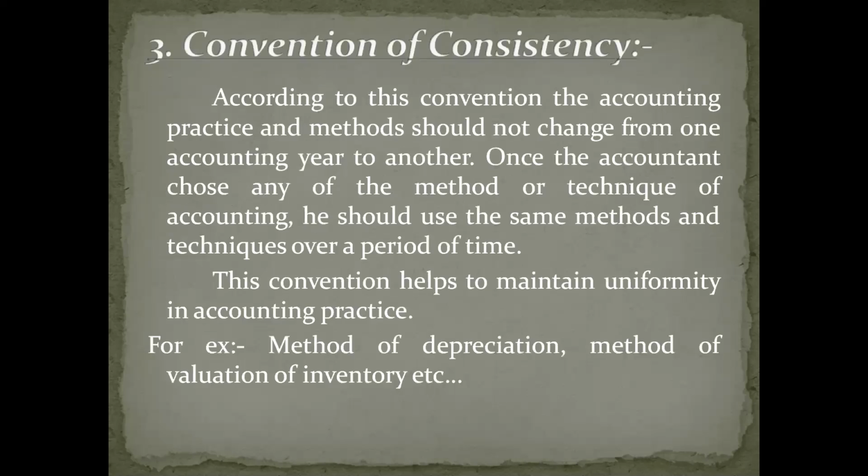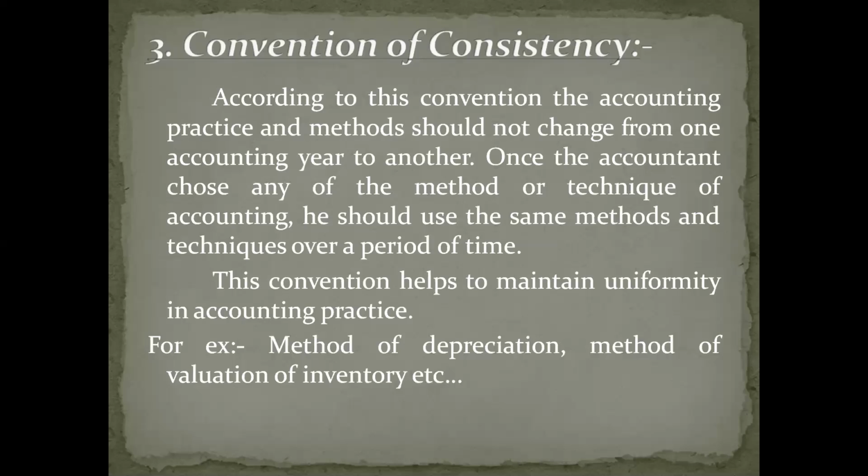The next one is convention of consistency. What does this convention state? First of all, let's see what is the meaning of consistency. Consistency is nothing but uniformity, sameness. Understood? Consistency means we need to maintain uniformity, sameness in accounting practice.